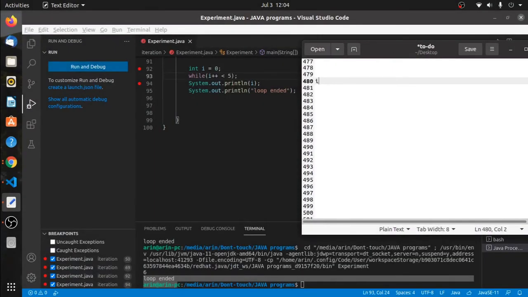Let's say we have the I variable. Its value starts from 0. Now while I plus plus less than 5, what will be the value of I? Plus plus means post increment, which means use then change. So 0 less than 5 is true. It will come inside the loop body, but since there is no loop body to execute, it will go back to the condition. Now before again evaluating the condition, we have a plus 1 pending in the memory. So now the value of I will become 1.